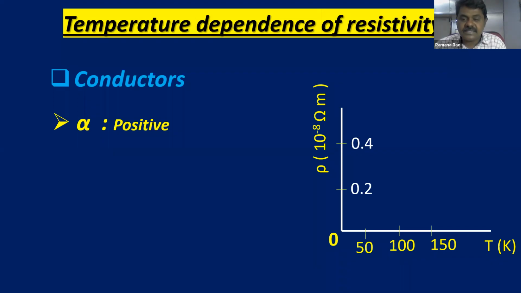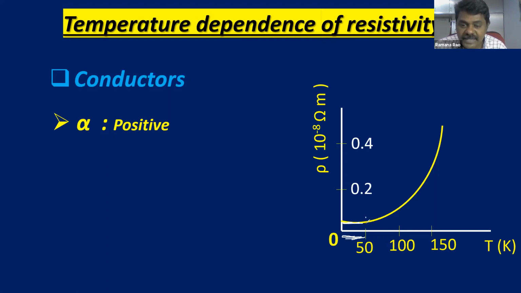Now for conductors, this graph is very important, children. For conductors, see how the resistivity is going to vary with temperature. It is going to vary in this way. In the lower temperature region, from 0 to 50, it is almost a straight line. After increasing the temperature, it deviates from the straight line.